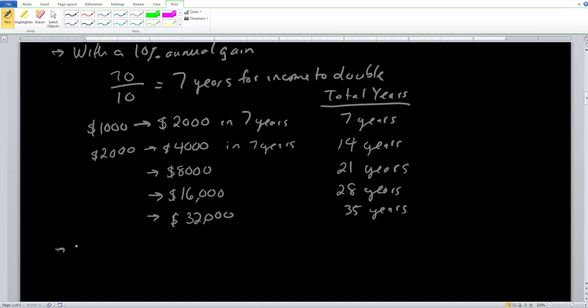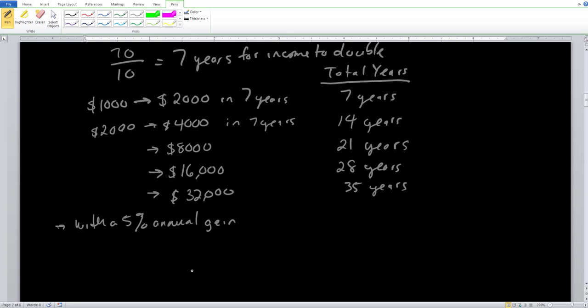Let's go ahead and do it with a 5% annual gain. With a 5% annual gain, how long is it going to take for our money to double? Well, because it's half of 10%, it's going to take twice as long for our money to double. So 70 divided by 5 will give us 14 years. So 14 years for income to double.